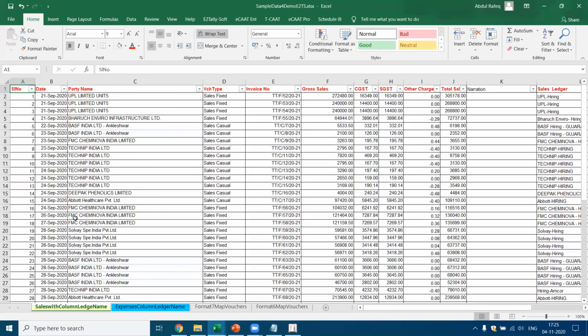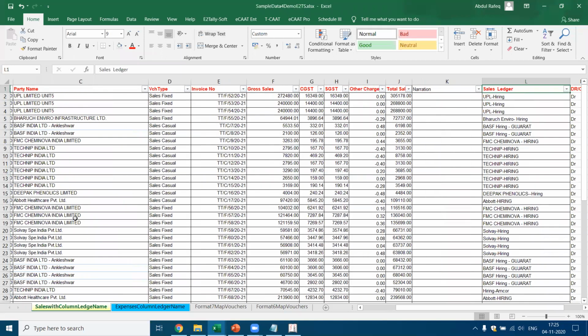You got the serial number. You know that each of the transactions should have a unique serial ID. So you got the serial number, you got the date, the party name is available here, voucher type. Now they want the voucher type, which means in Tally also the voucher type should be maintained the same way. You got the invoice number, the gross sales, CGST, SGST, and other charges, and the total sales. And you have the sales ledger.